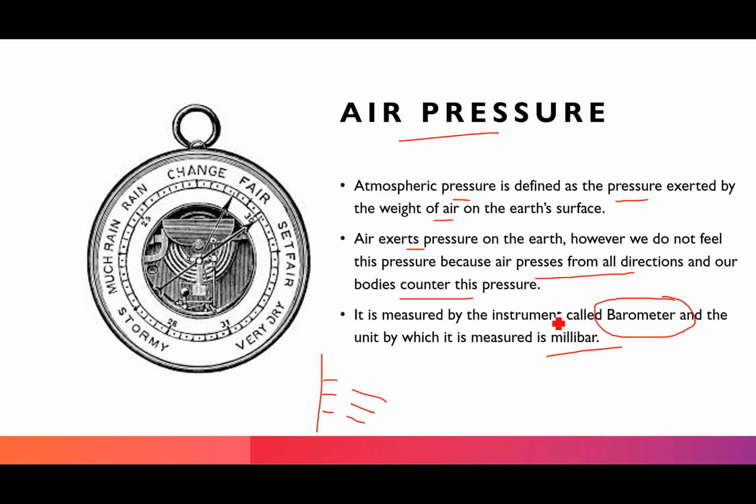So this is very important. You have to understand that air pressure, that air exerts pressure, right? And this pressure exerted by the weight of the air on the earth's surface is the atmospheric pressure. And now the other question I talked to you, that why doesn't our body feel that? Because if the air exerts pressure on the earth's surface, then even our body counters this pressure, and this air pressure is measured by the instrument called as barometer, and the unit in which it is measured is called as the millibar. So let's move on to the next slide.